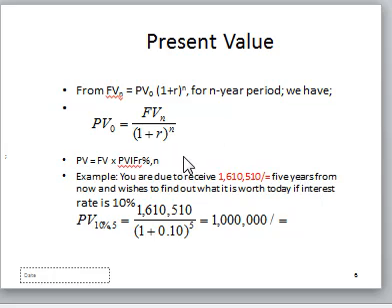So let's look at the present value. When it comes to the present value, as we said, you expect to pay a certain amount in the future, or you expect to receive a certain amount in the future, and you want to know the present worth of that amount that you expect.